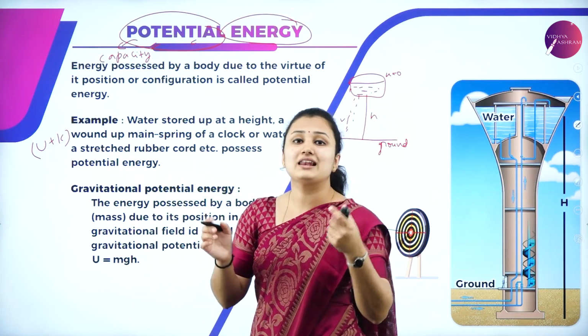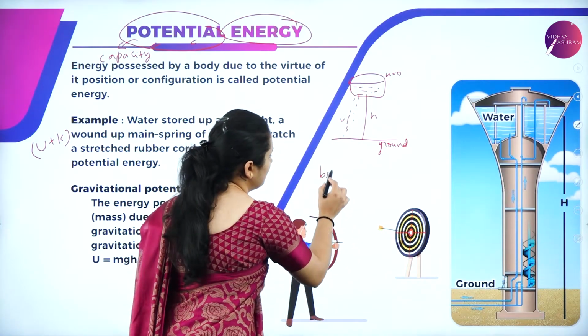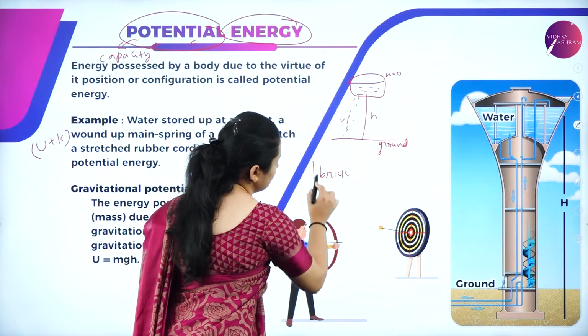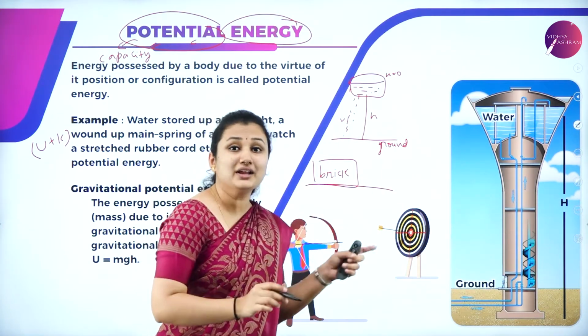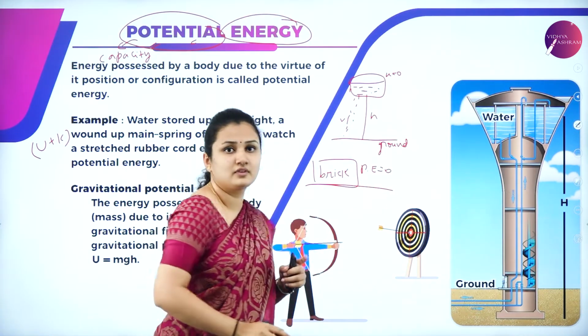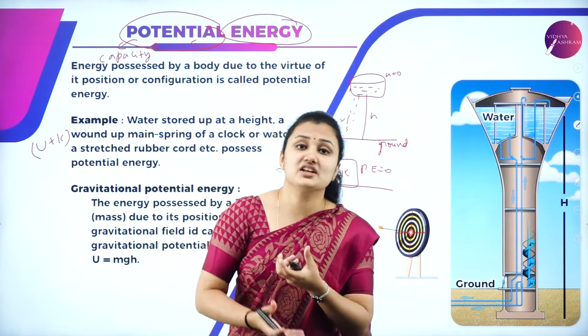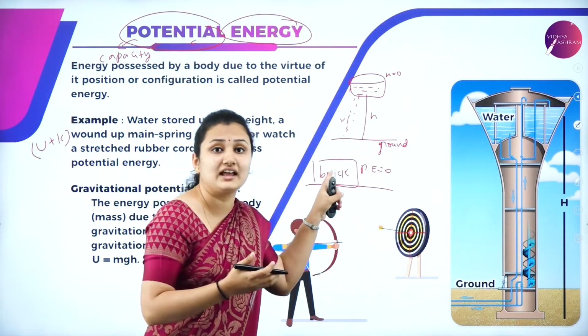Similarly, consider a brick that is lying on the ground. A brick lying on the ground has potential energy 0. When it is lifted to a certain height h from the ground, then the brick has some potential energy in it.